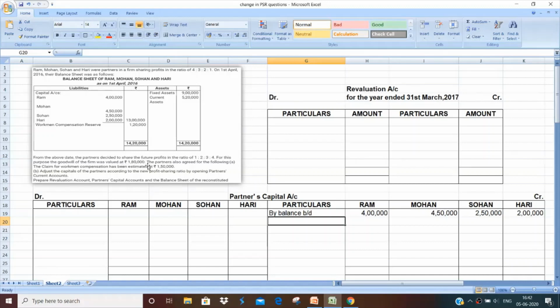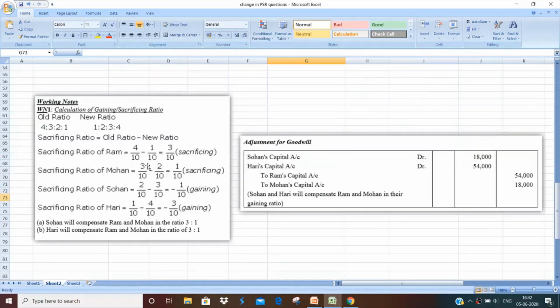Now, as far as the goodwill is considered, we need to find out the gaining and the sacrificing ratio. So let's look at the working note. I have made the working note here. Tried to calculate the gaining and sacrificing ratio. Since the old and new ratio were given, we applied the formula old ratio minus new ratio, and we got these answers. The ones who are coming positive, that is Ram and Mohan, are the sacrificing partners, and Sohan and Hari, since the answer is coming in negative, are the gaining partners.